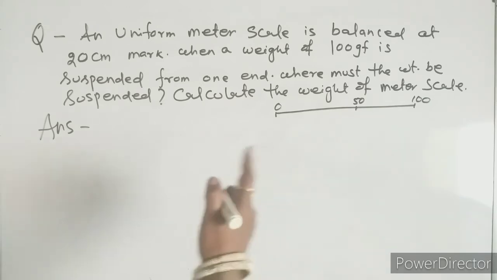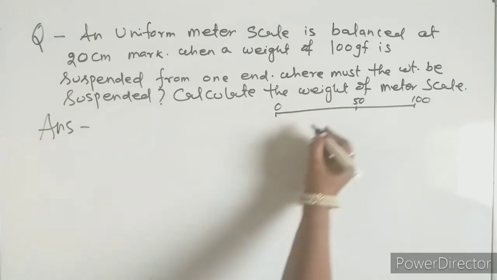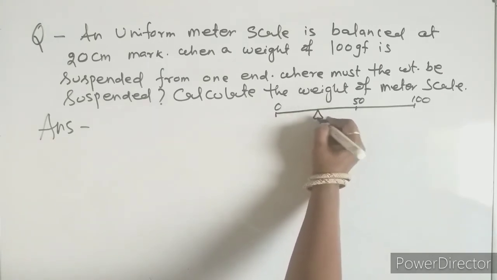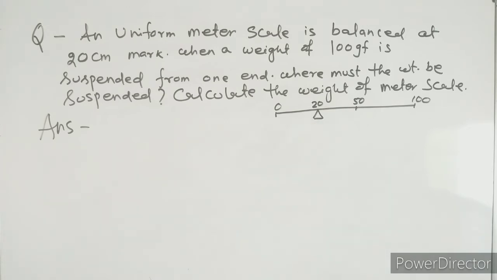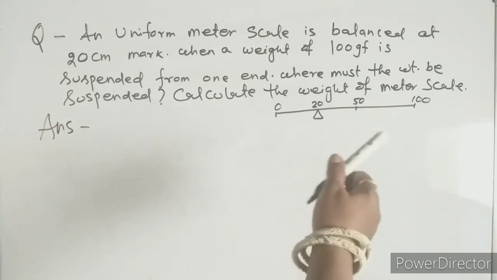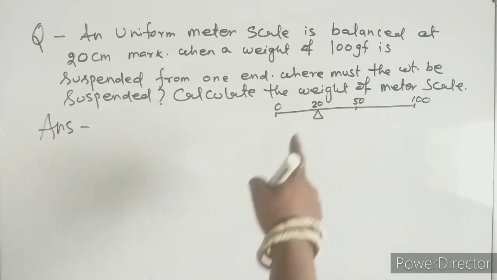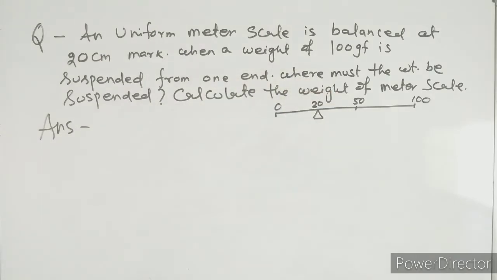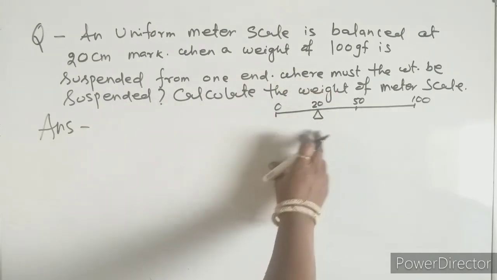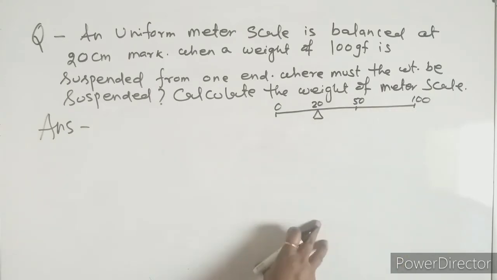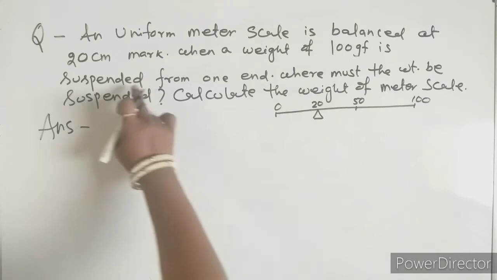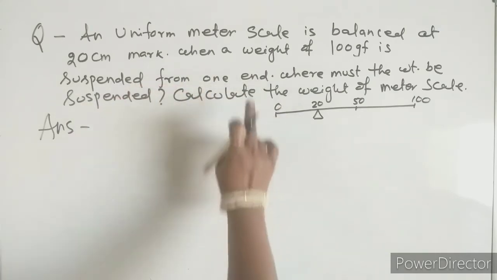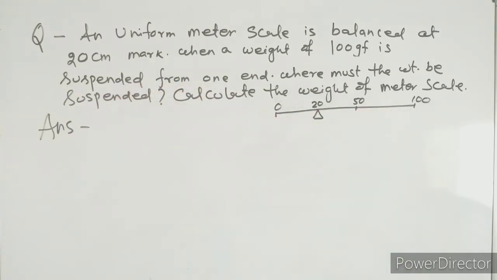Okay, so where is it balanced? It is balanced at 20 centimeter. Here this one equals 20, it is balanced. When the weight of 100 gram force is suspended from one end, where must the weight be suspended? So this is a typical question where we have two ends. One end is the 0 end, another one is the 100 end. So it is written 100 gram force is suspended from one end. Either it will be the 0 end or it will be the 100 end.